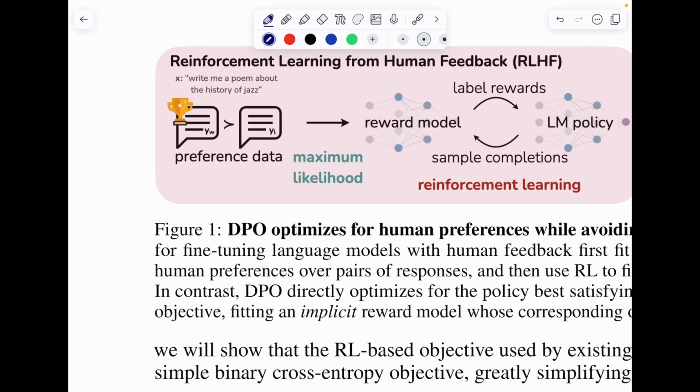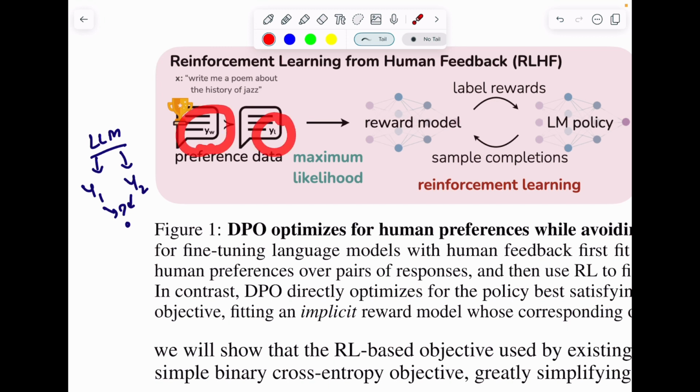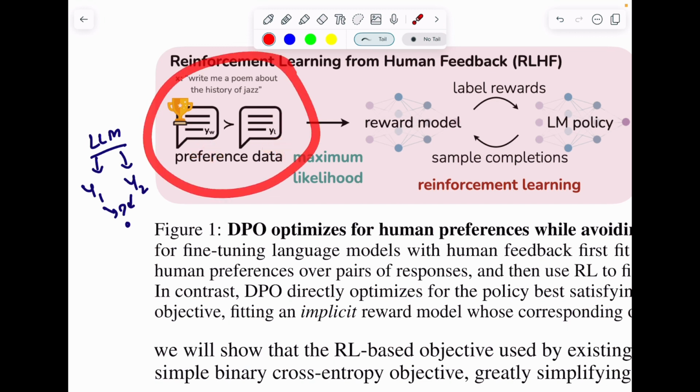It will contain, out of two responses from the same LLM, let's say it gives you a response y1 and a response y2, which one the human prefers. Does the human prefer y1 or y2? This is shown here in the form of yw and yl, where yw stands for the winning one and yl stands for the losing one. We have a dataset where x is an instruction prompt, and there are two responses, yw, the one preferred by humans, and yl, the one not preferred by humans. We collect a dataset of these preferences.